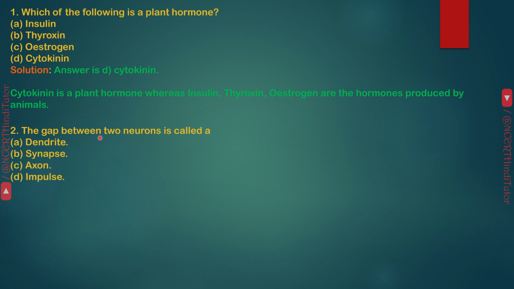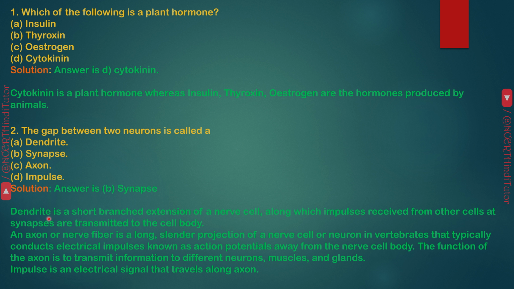Question 2. The gap between two neurons is called the? Answer B. Synapse. Dendrite is a short branch extension of a nerve cell along which impulses received from other cells at synapses are transmitted to the cell body. An axon or nerve fiber is a long, slender projection of a nerve cell or neuron in vertebrates that typically conducts electrical impulses known as action potentials away from the nerve cell body. The function of the axon is to transmit information to different neurons, muscles, and glands. Impulse is an electrical signal that travels along the axon.